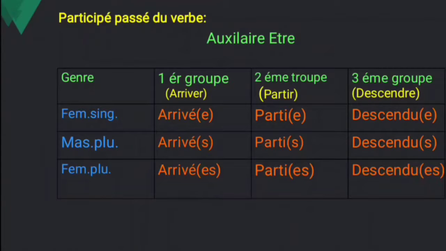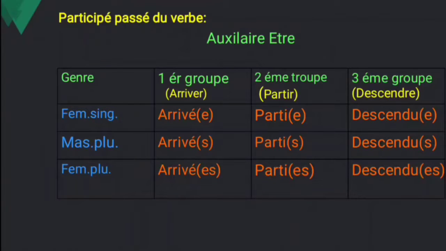See, genre is gender: feminine singular. If it is one girl, that is called what? Feminine singular. Masculine plural: if two boys are there, that is called what? Masculine plural. And feminine plural: two girls are there, that is feminine plural. And premier groupe, arriver. The premier groupe always ends with what? Er. And deuxième groupe, partir, always ends with what? Ir. And troisième groupe always ends with what? Re. That is a descendre verb. What is the meaning of arriver? To arrive. Partir, to leave. And descendre, to come down.